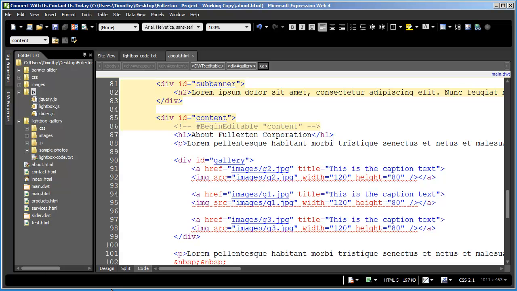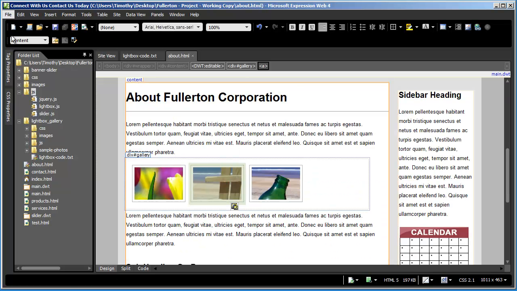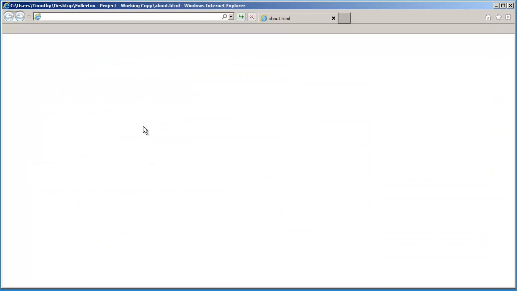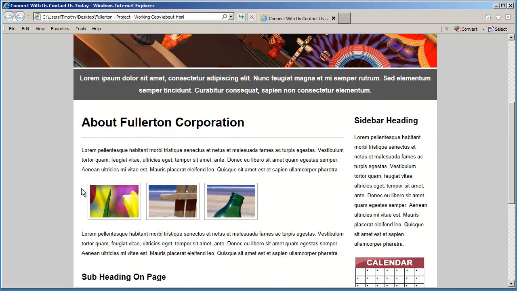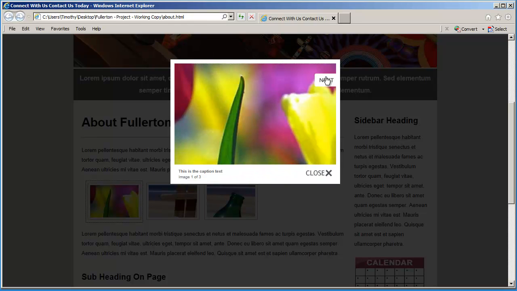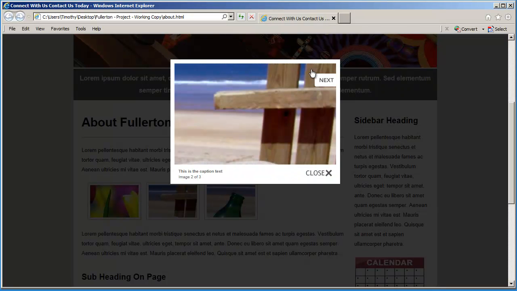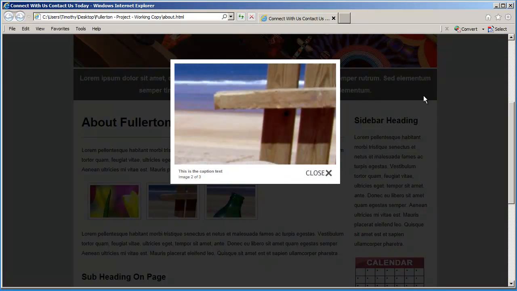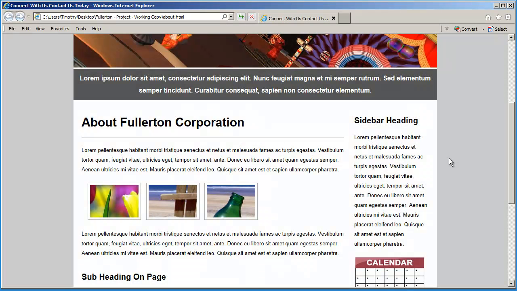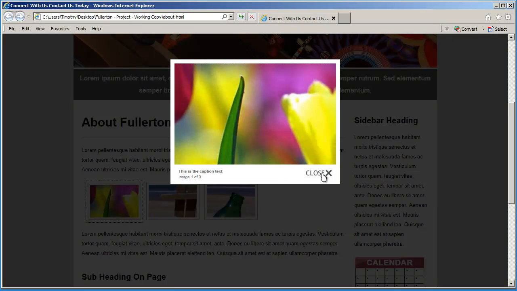Save that, and let's preview that in Internet Explorer now. I got my first image coming up, and I'll do next. There's my second image, and I've got next and previous here. My third image. And with this plugin, you can either click in the background to close it, or you can click on the close button right here.